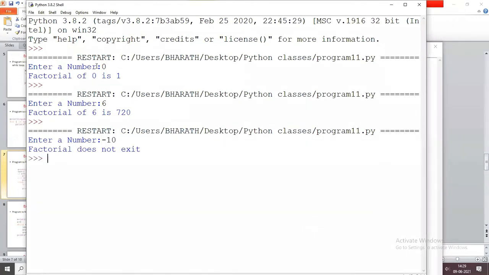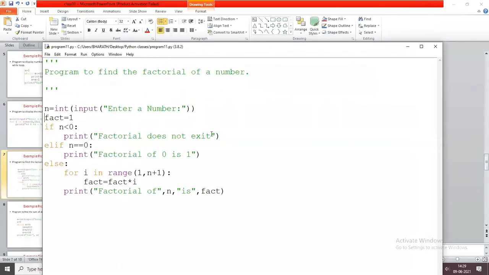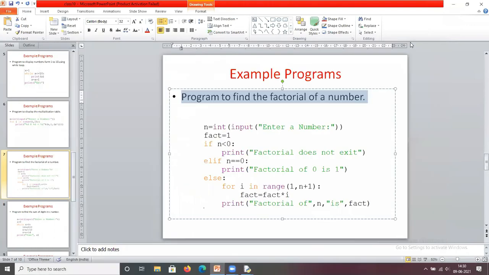Okay, here I give 0, and it displays factorial of 0 is 1. Here I give, enter a number 6, and now it displays factorial of 6 is 720. Enter a number minus 10, and it returns factorial does not exist. Okay, so this is about how to find the factorial.